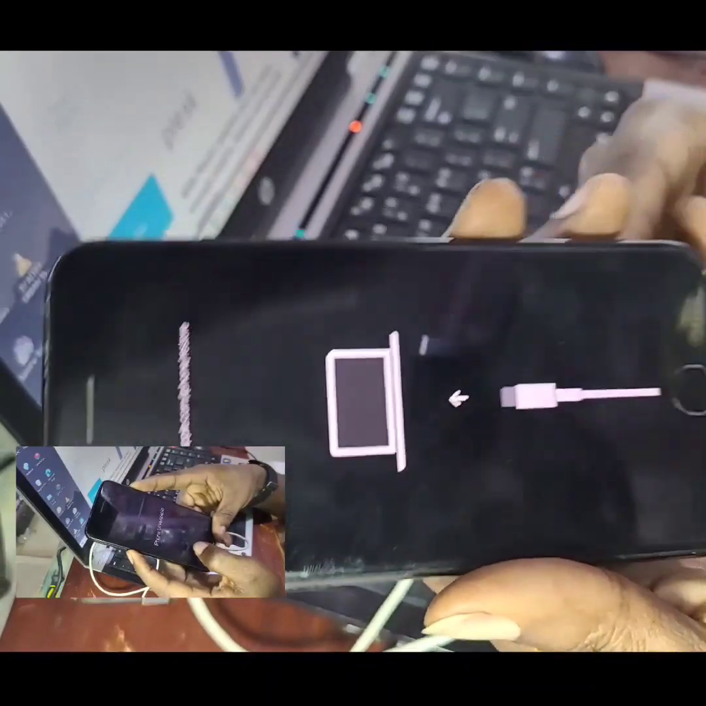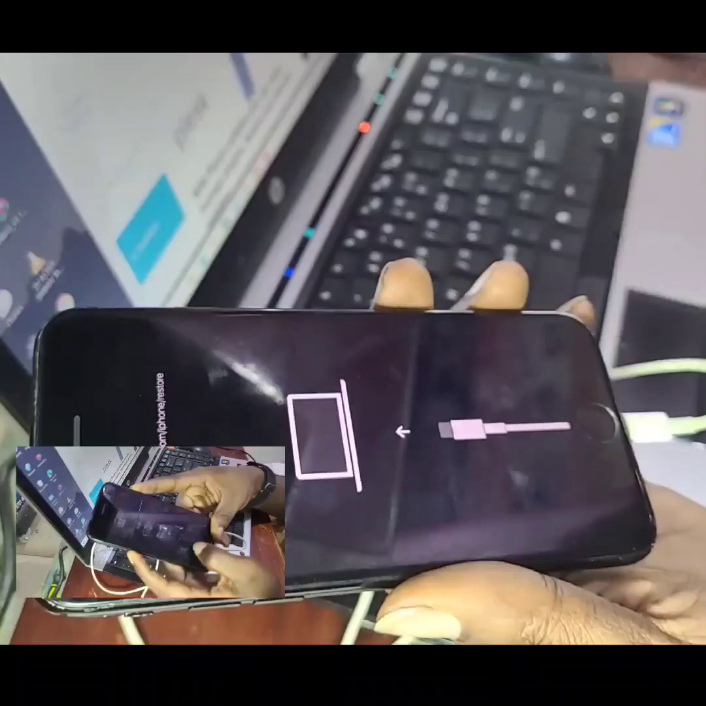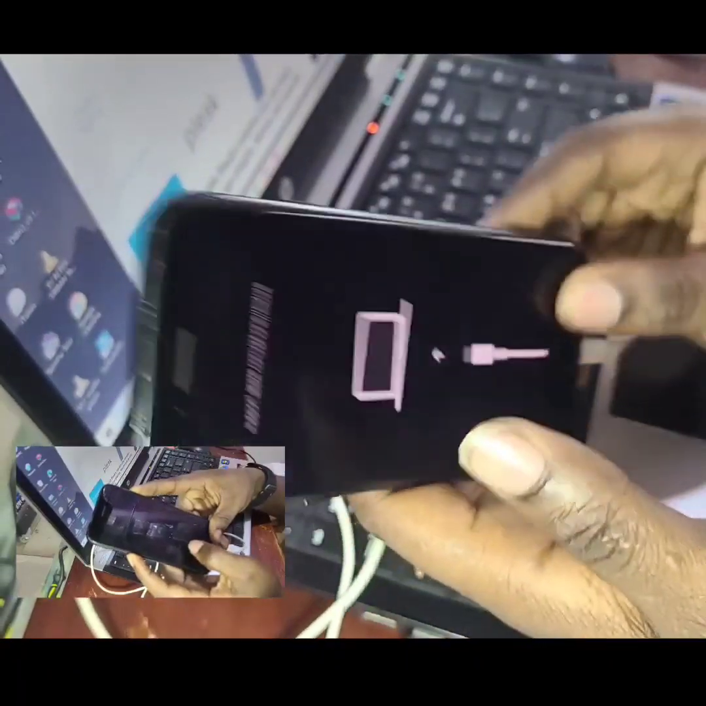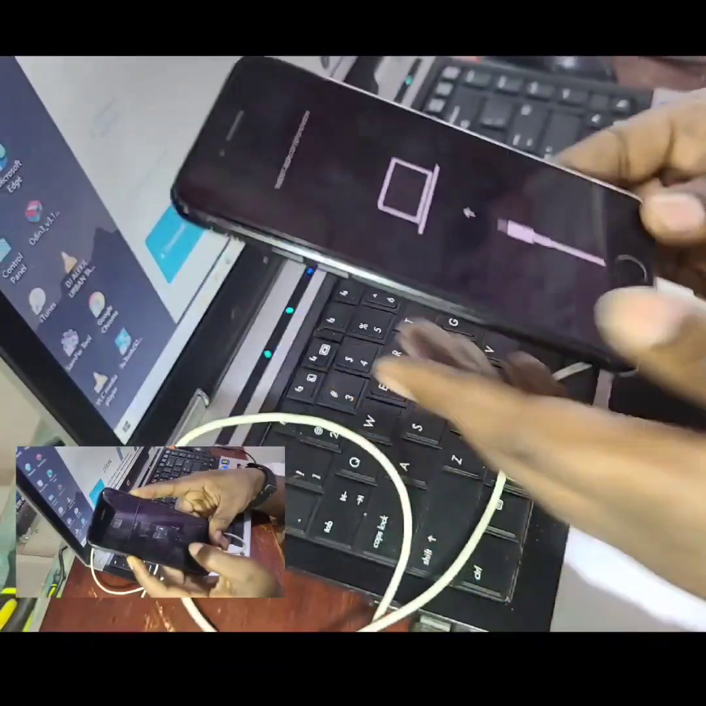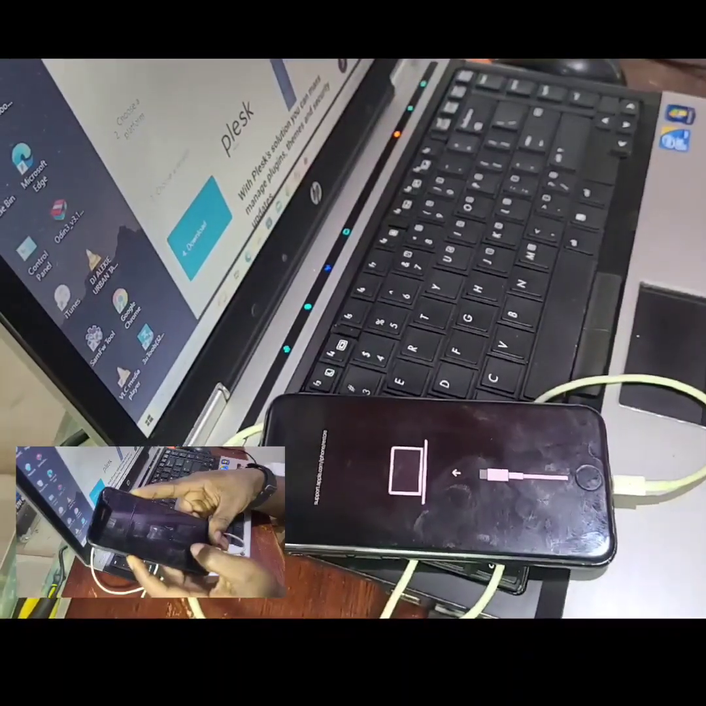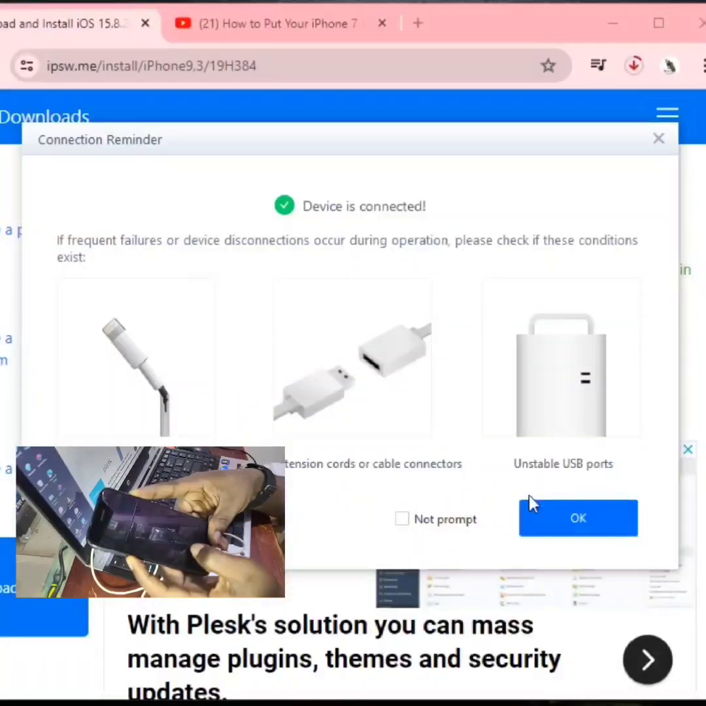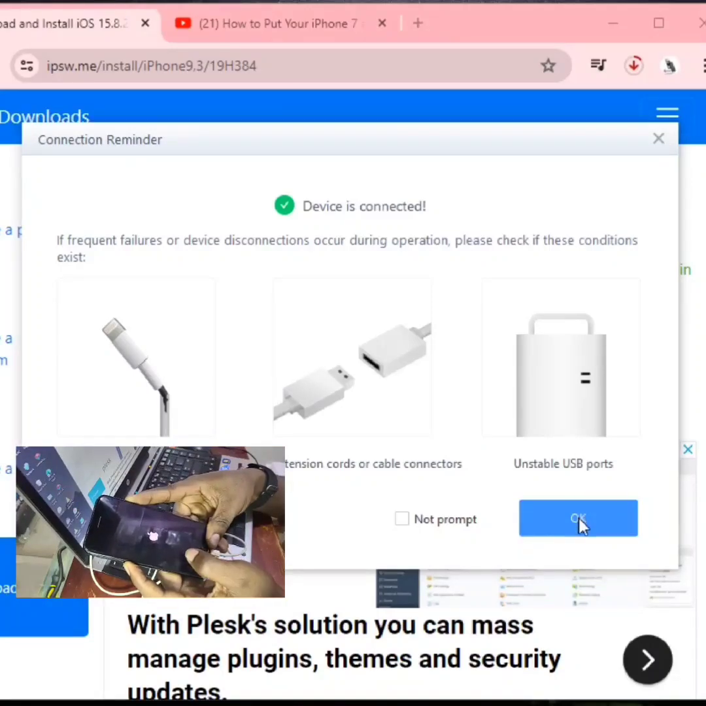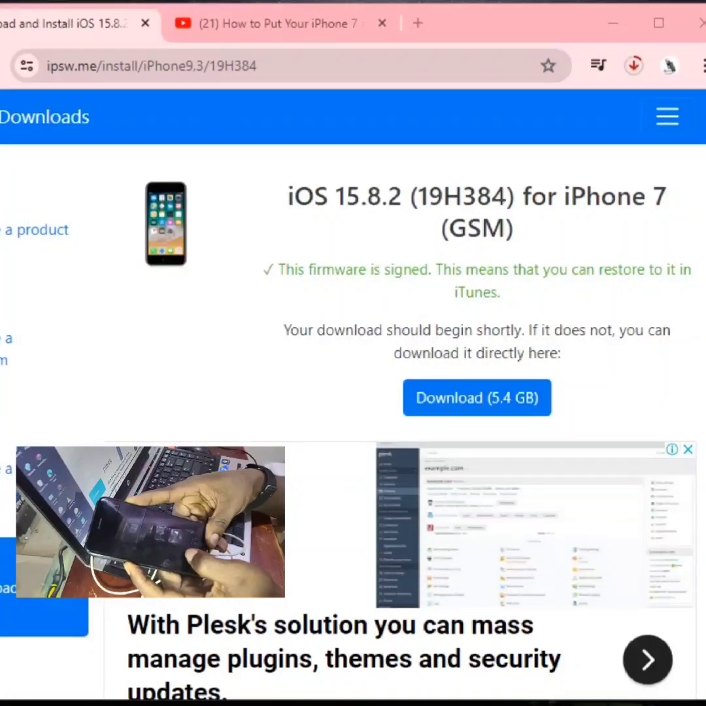So if they change the model, you have to use 3uTools so that it can detect the right firmware to be put in this phone, because the moment you put one which is not recommended for this phone, it will not work. So you end up downloading another one.